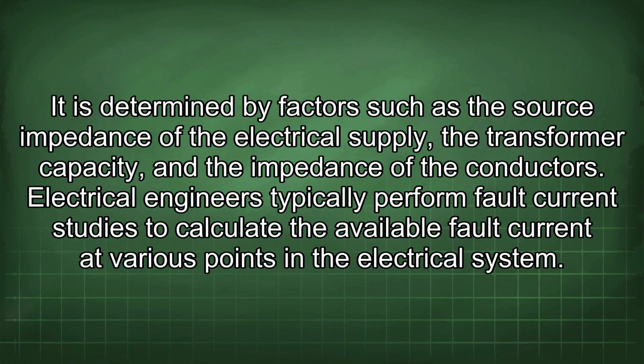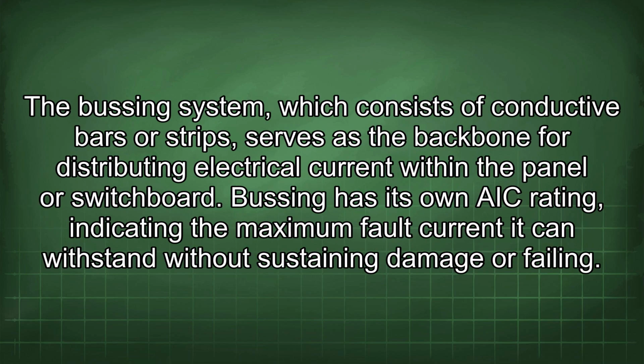It is determined by factors such as the source impedance of the electrical supply, the transformer capacity, and the impedance of the conductors. Electrical engineers typically perform fault current studies to calculate the available fault current at various points in the electrical system. The busing system, which consists of conductive bars or strips, serves as the backbone for distributing electrical current within the panel or switchboard.